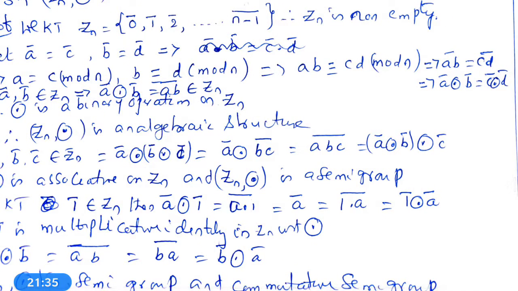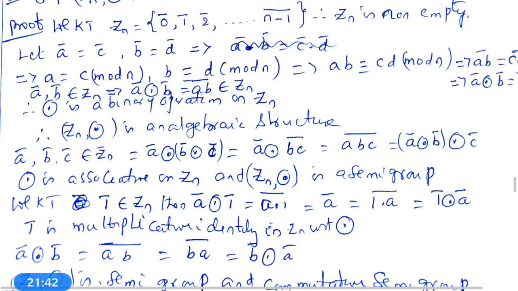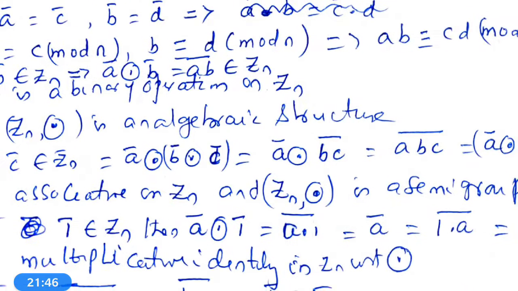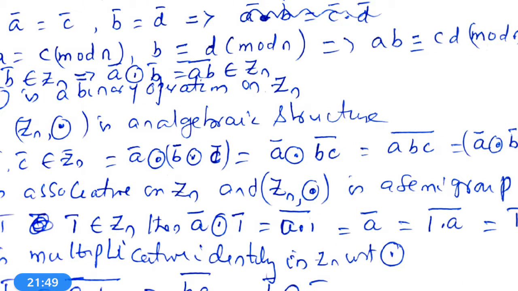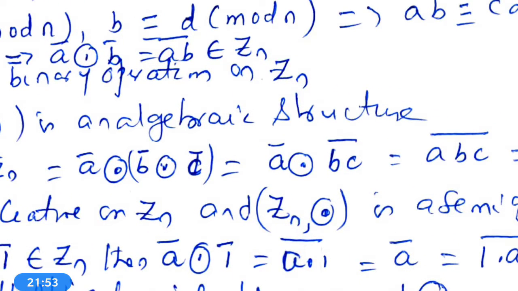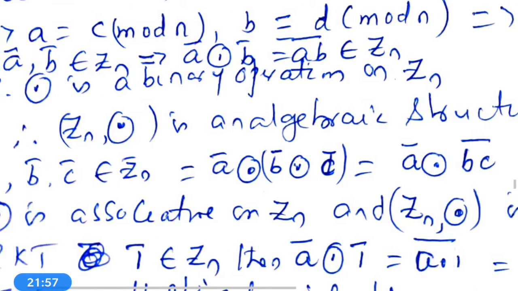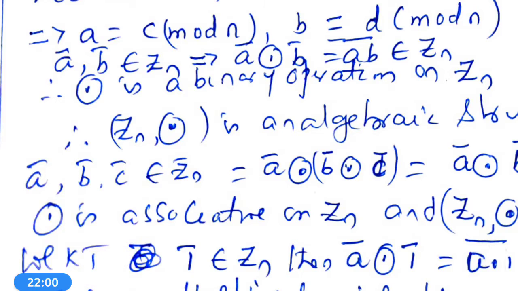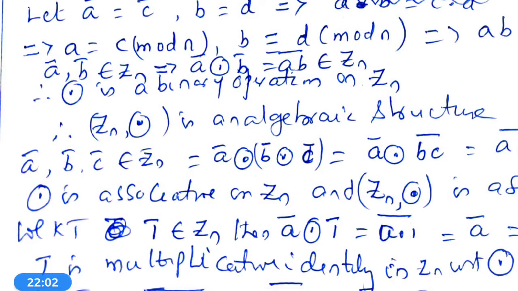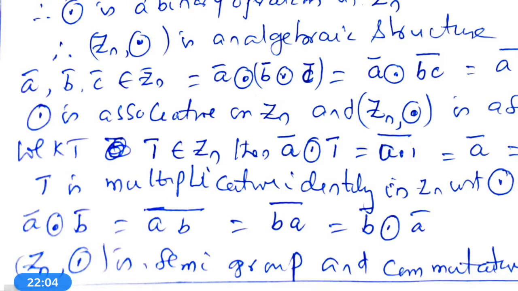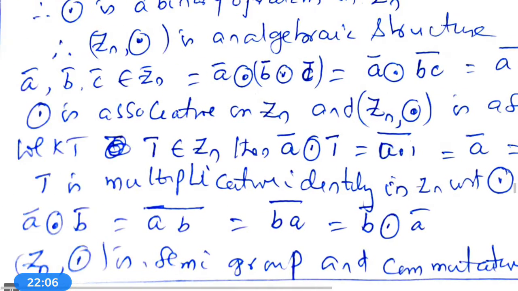This implies A bar circle dot B bar is equal to C bar circle dot D bar. Therefore, A bar, B bar belongs to Zn implies A bar circle dot B bar is equal to AB bar, and AB bar belongs to Zn. Therefore, dot is a binary operation on Zn and Zn comma dot is an algebraic structure.